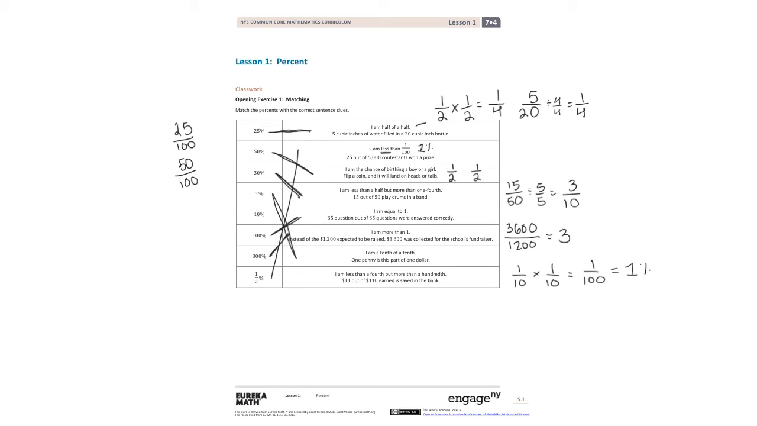I am less than 1/4, but more than 1/100. 11 out of 110 earned is saved in the bank. So here I can have 11 out of 110, and I can simplify this by 11. When I simplify 11 and 110 by 11, I'm going to get 1 over 10. And 1 over 10 is going to give me 10%.